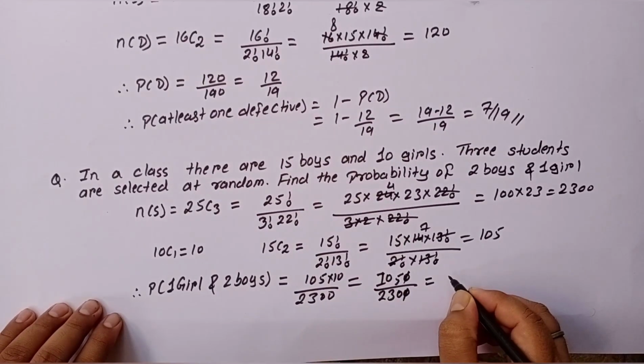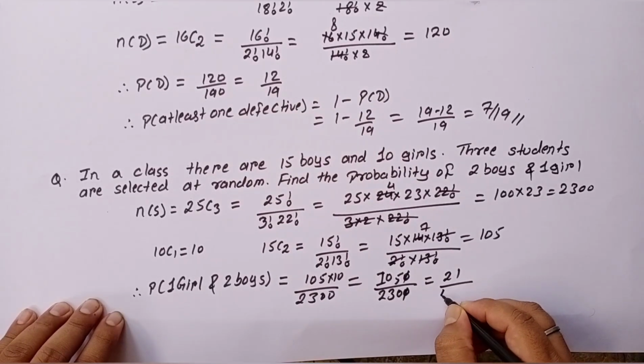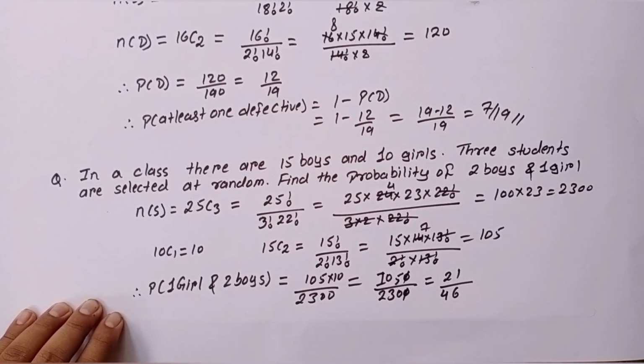Now 5 2s are 10, 5 1s are 5, so the answer is 21 by 46.